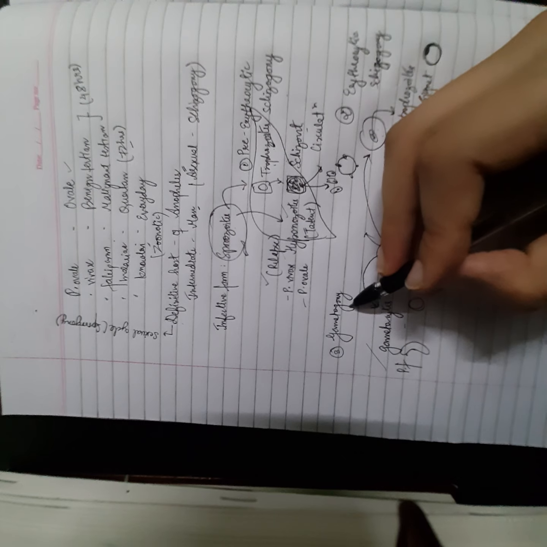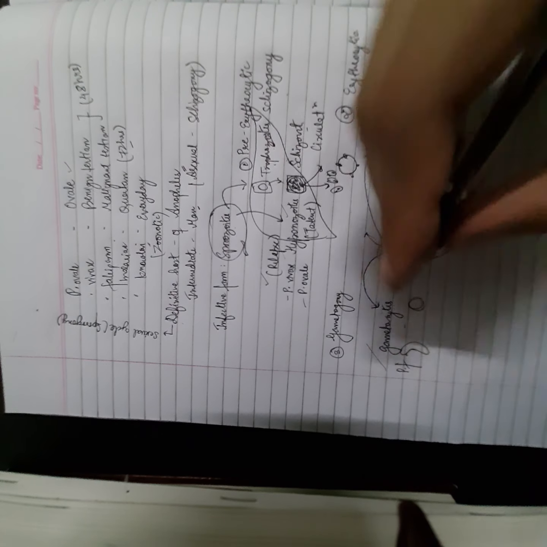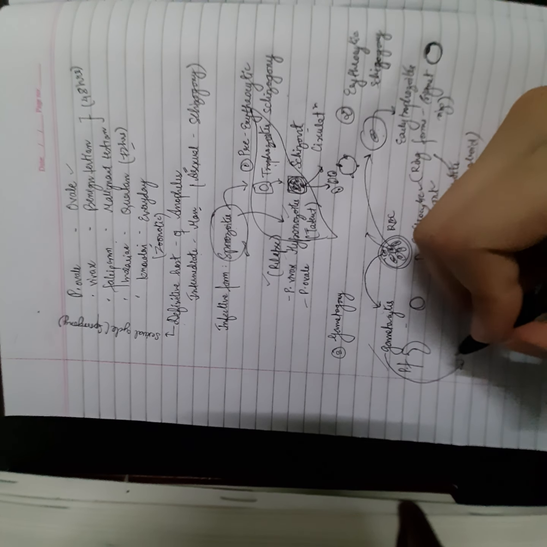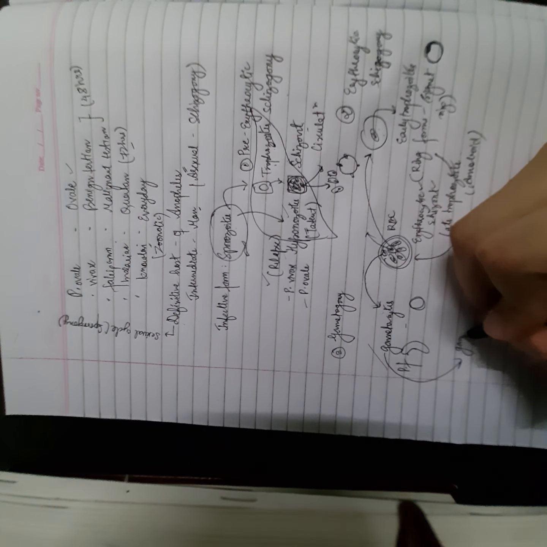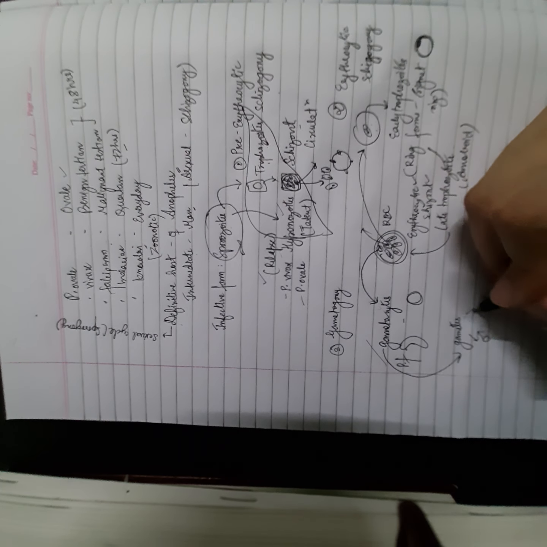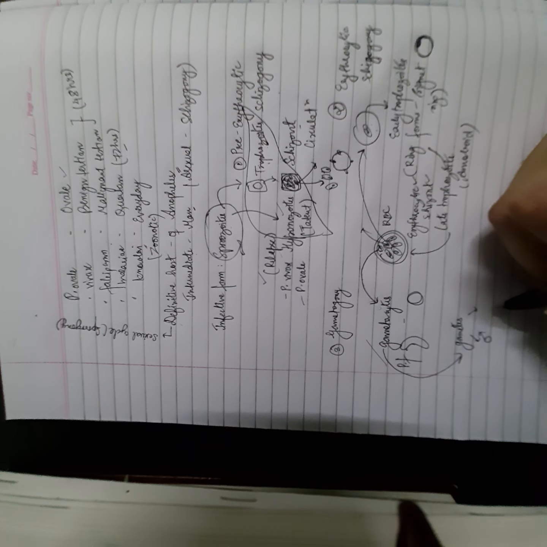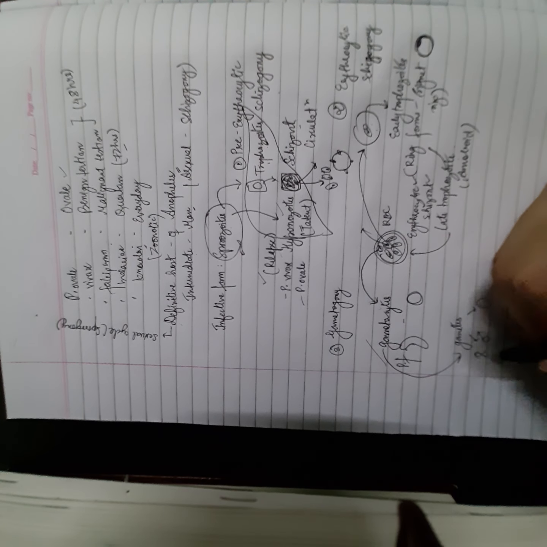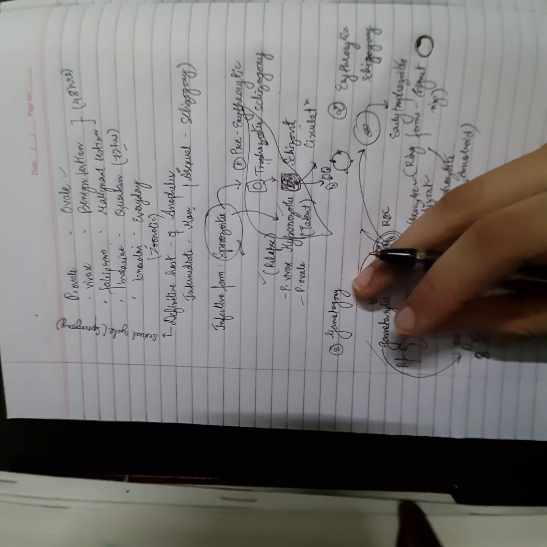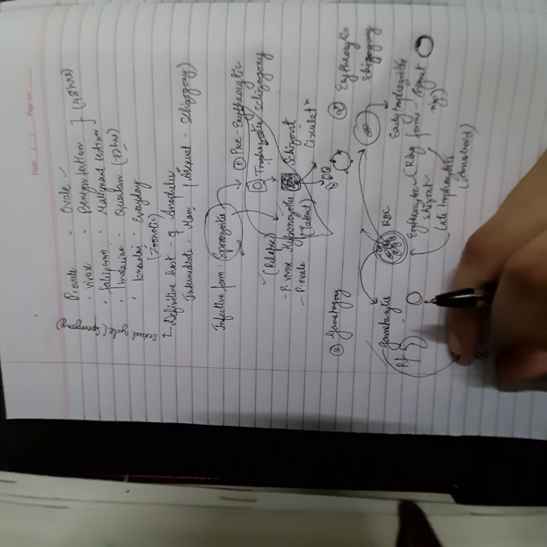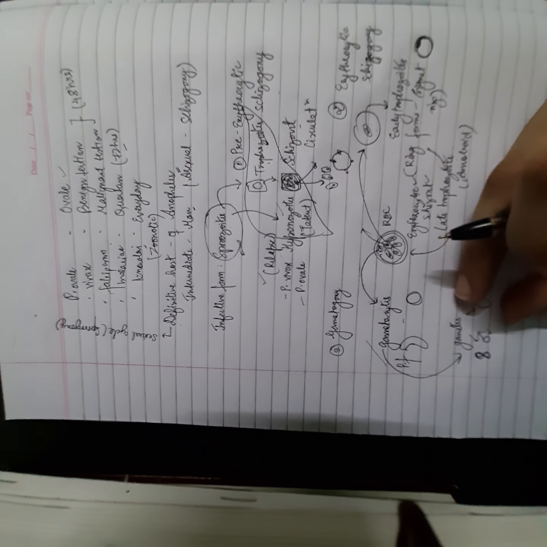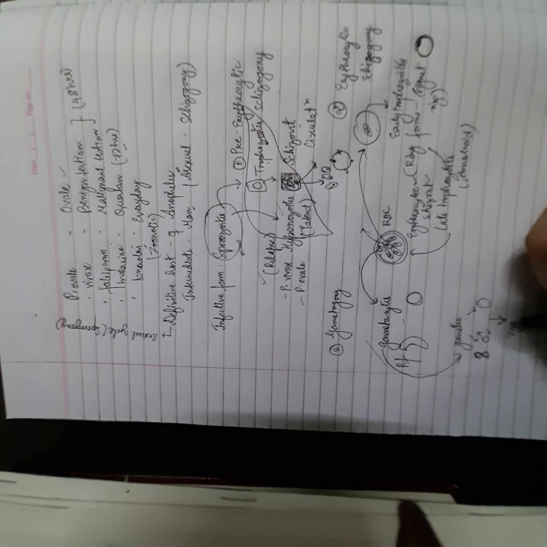Now in the cycle we have come to gametogony. What happens to these gametes which are formed? These gametes are taken up by a female Anopheles mosquito, and in the mosquito these gametocytes get transformed to gametes. The male gamete turns into a flagellated structure, and the female gamete as such is simply going to enlarge. We have 8 male gametes, because a single male gametocyte transforms into 8 flagellated male gametes, and from every single female gametocyte we have a single female gamete. The gametes fuse and form the zygote.